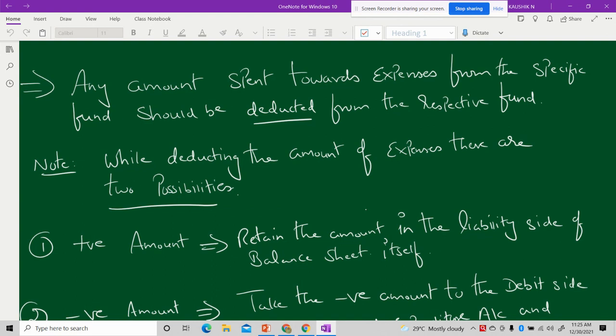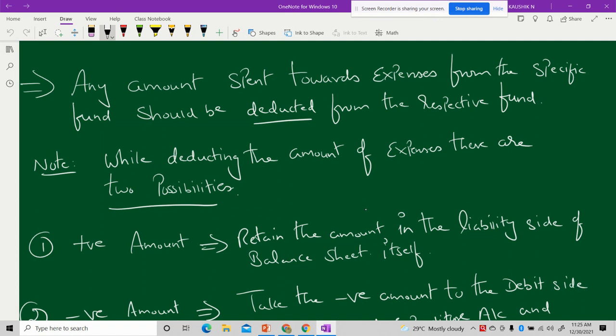So when we spend any amount from the respective fund, say for example, I've got a match fund. So far, we are discussing the match fund, so let us take the match fund itself as an example. If I'm going to conduct a match for which I'm spending some money on advertisements or whatever it is, then I should use only the match fund. I should not use any other funds. So that's what it says. If I'm going to incur any expenditure for a particular fund, then it should be directed only from that particular fund.